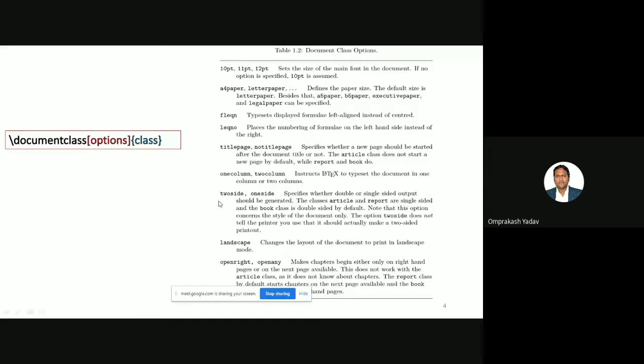Then here we can specify one column or two columns. If we mention here comma two column, then the entire document will get split into two columns. And while writing books and all, most of the time we also prefer this two-side or one-side option, and that also you can change. You can see over there. Then there is the option of landscape, which will change the document to landscape mode. So this is regarding your document class options and class.